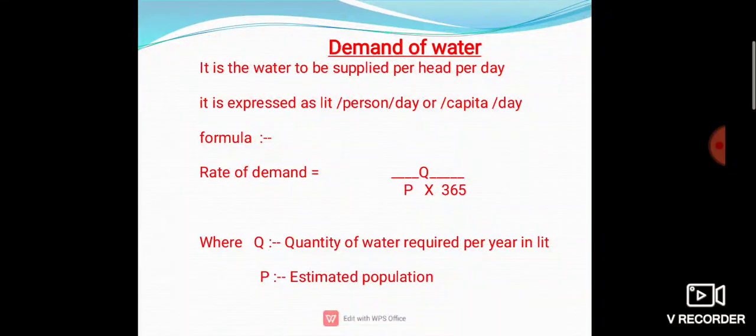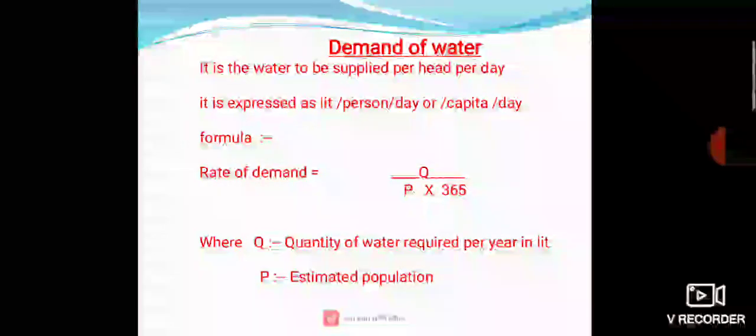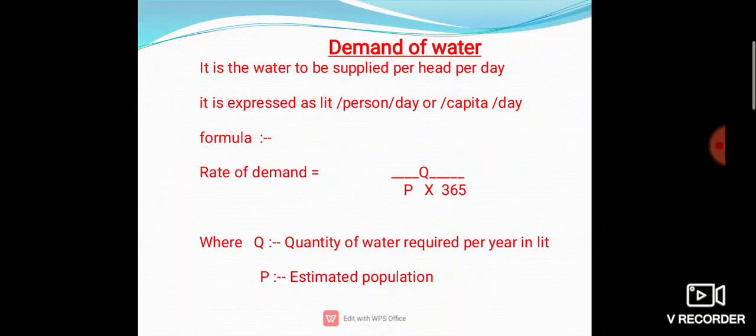It involves assumptions of many factors, and the foresight of the designer plays an important role in arriving at this quantity. However, this problem can be handled by studying in detail the following two factors. If we calculate the rate of demand and population, then we can determine the quantity of water that will be applicable for this area.